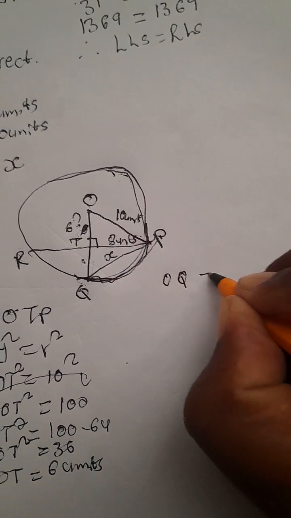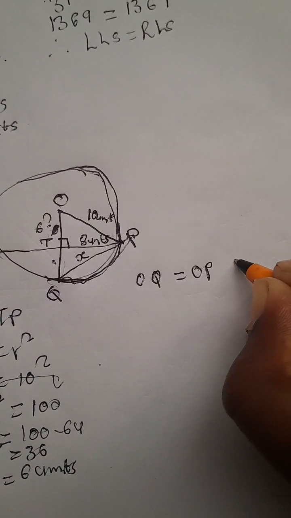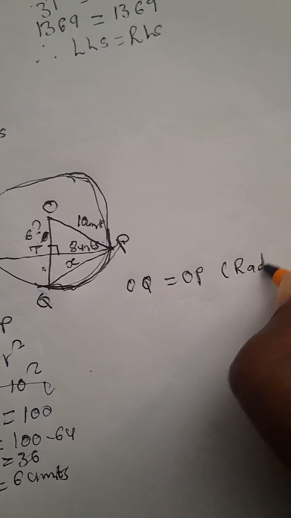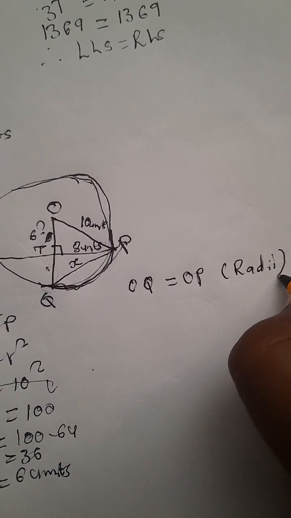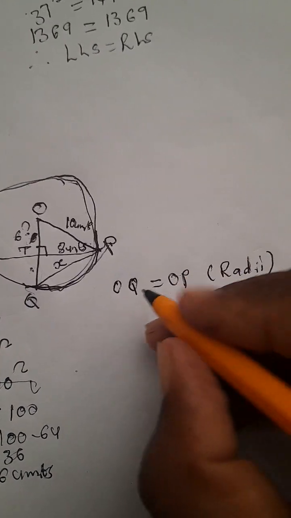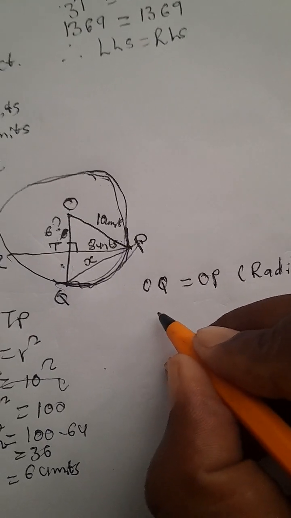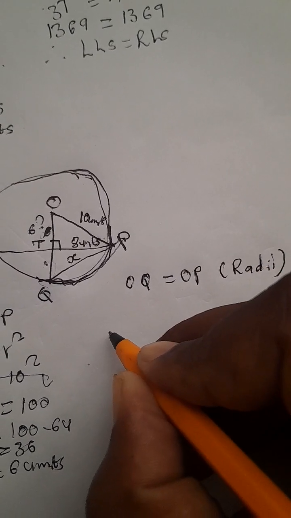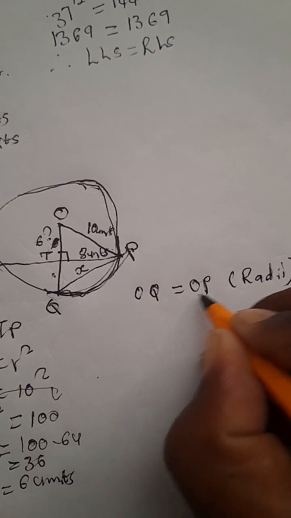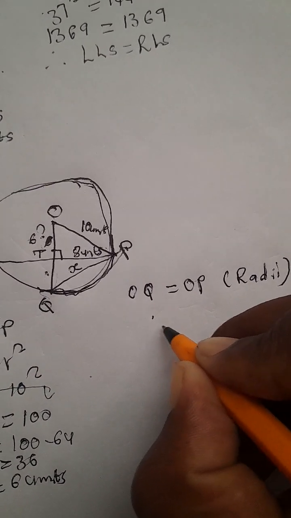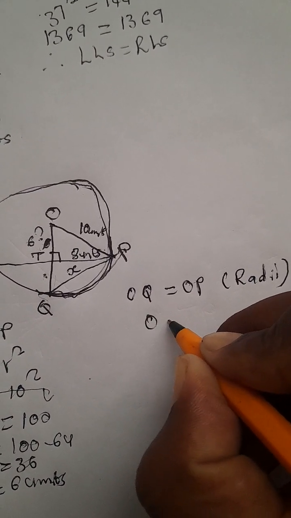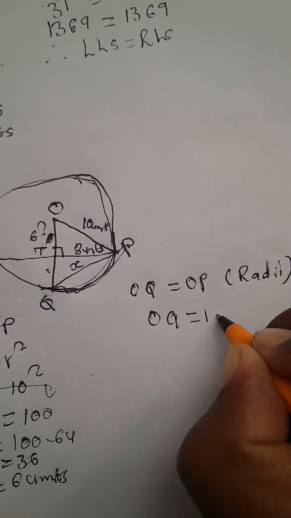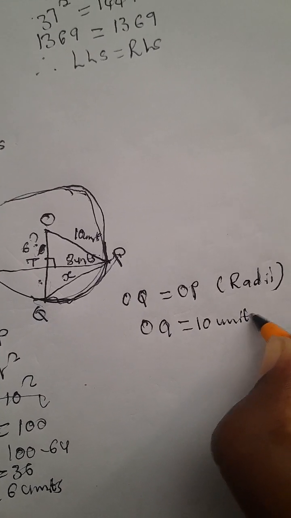OQ is equal to OP. The reason: both of them are radii. So we write radii when supporting the statement. Since OP is 10, it means that OQ now will be 10 units.